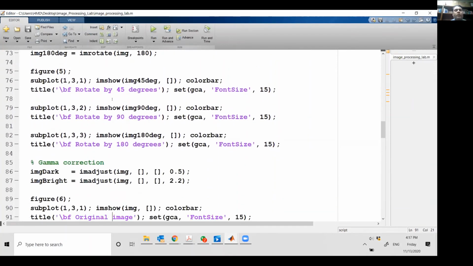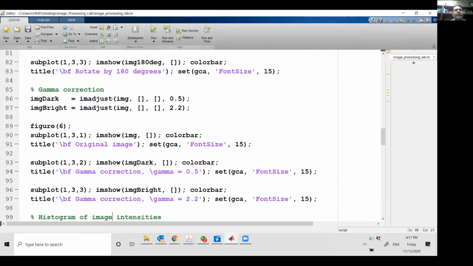Then what I can also do is कि जो मेरे पास images आते हैं, maybe उनके अंदर let's say वो ऐसी lighting conditions में acquire हुए हों which was not very good. So my images are darker and I need to enhance the contrast. I need to adjust the intensity level. One technique that we do is called gamma correction. So we use the imadjust. So similar. So reading के लिए imread, writing के लिए imwrite, show करने के लिए imshow. If I have to adjust an image, I will call imadjust.